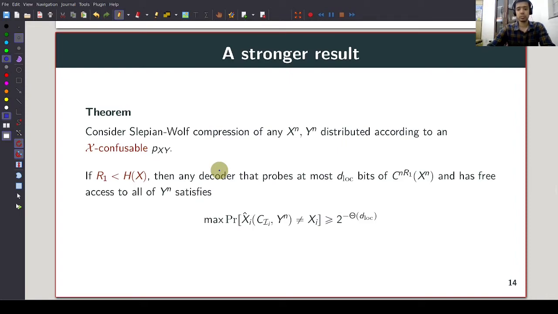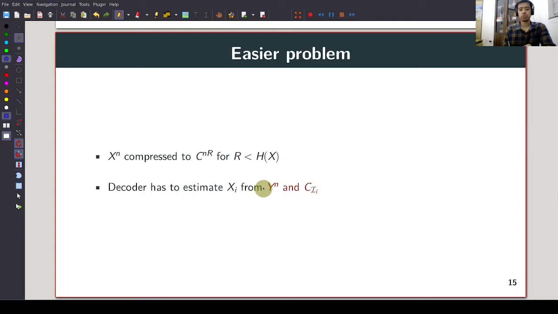In fact, for confusable distributions, we have an even stronger result. If R1 is less than H(X), then any local decoder which is allowed to probe d-lock bits of the compressed version of X^n and has complete and free access to Y^n still has the probability of local decoding error bounded from below by 2 to the negative constant times the local decodability. So to show this, we essentially need to lower bound the probability of error of the following problem, where X^n is compressed to nR bits for R less than H(X), and the decoder has to estimate X_i from a d-lock number of compressed bits of X^n and the entire Y^n.